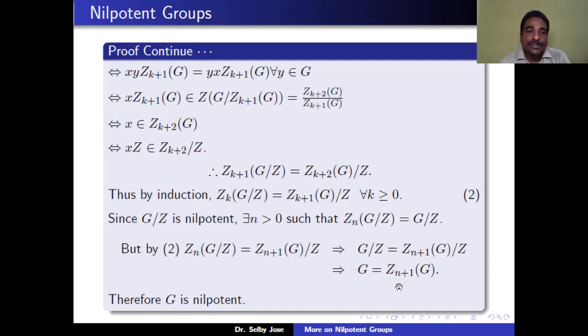Therefore, by definition, G is nilpotent. So here we proved that if G mod center of G is nilpotent, then G is nilpotent.